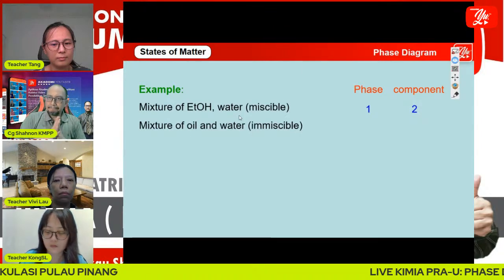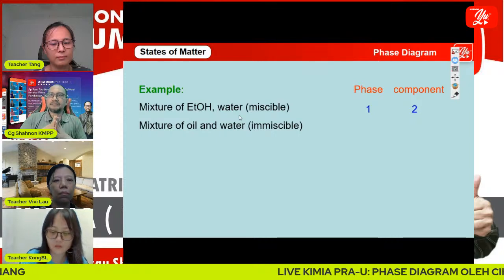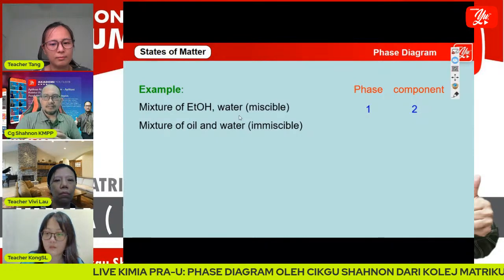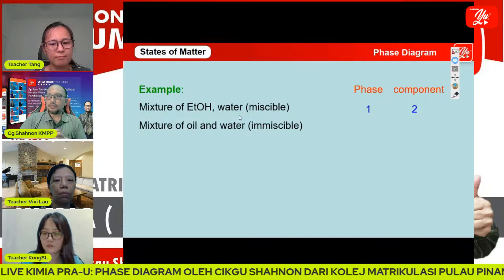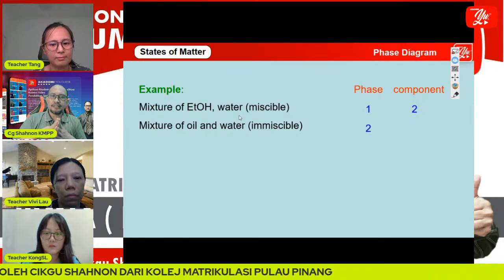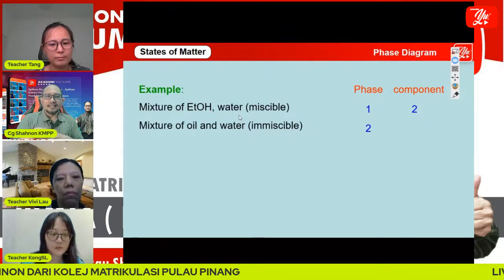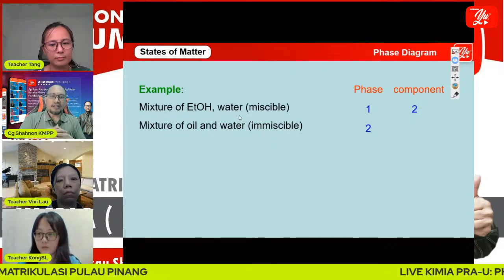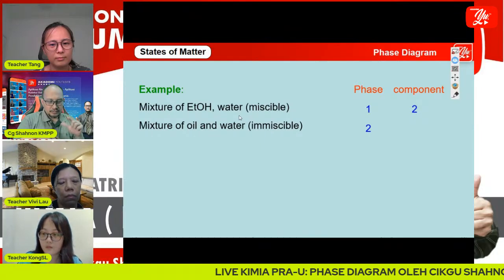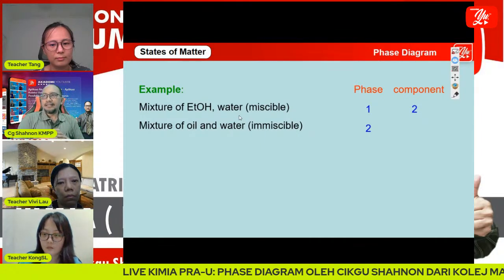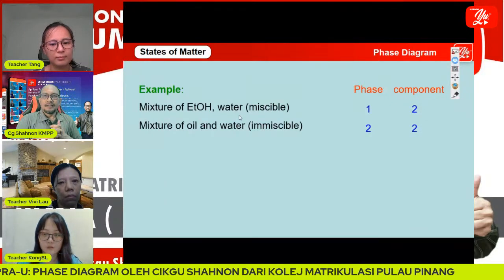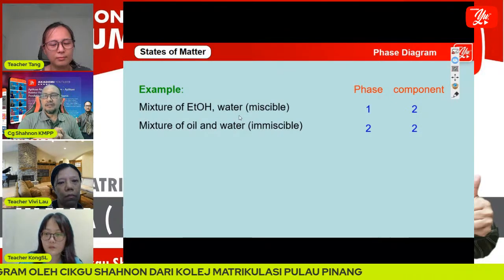The second example is a mixture of oil and water. We know that oil is immiscible in water. Because of that, we will have two liquid phases, because we can see clearly the boundary between oil and water. So we have two different types of liquid. And for components, of course, we have two: water and oil.